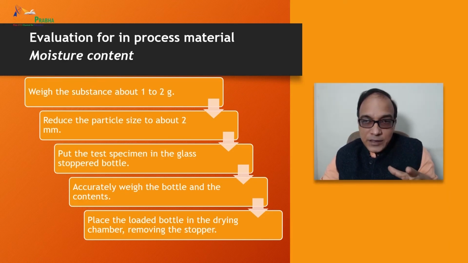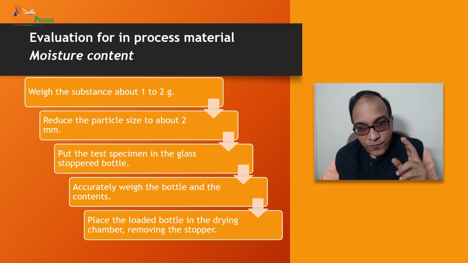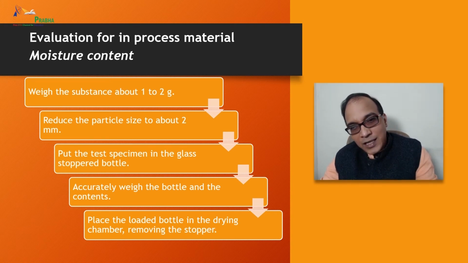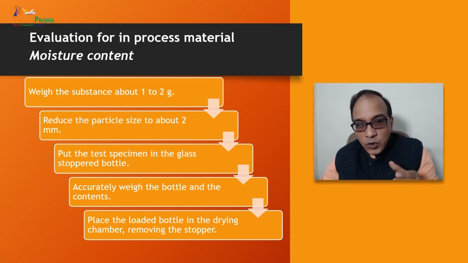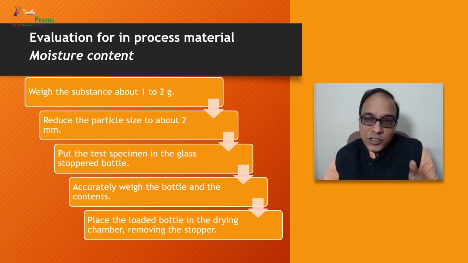Now for material evaluation parameters for in-process materials. Moisture content, number 1. Weigh the substance, about 1 to 2 gram. Reduce the particle size to about 2 mm. Put the test specimen in the glass stoppered bottle and then accurately weigh the bottle and the contents. Place the loaded bottle in the drying chamber. After removing the stopper, dry the test specimen at the temperature and for the time specified in the monograph.